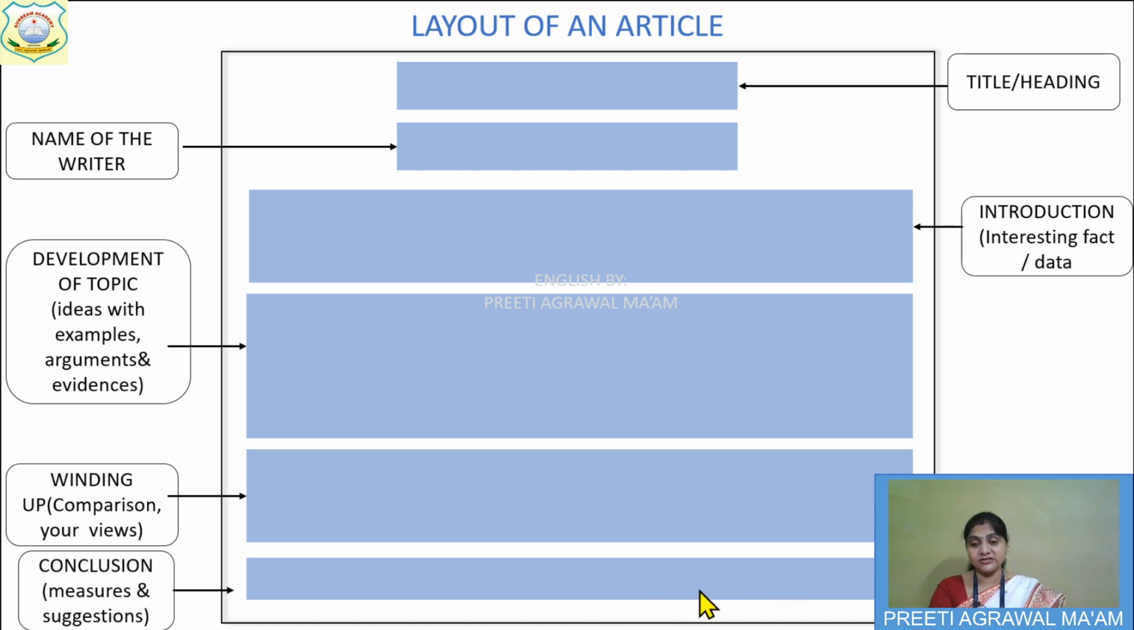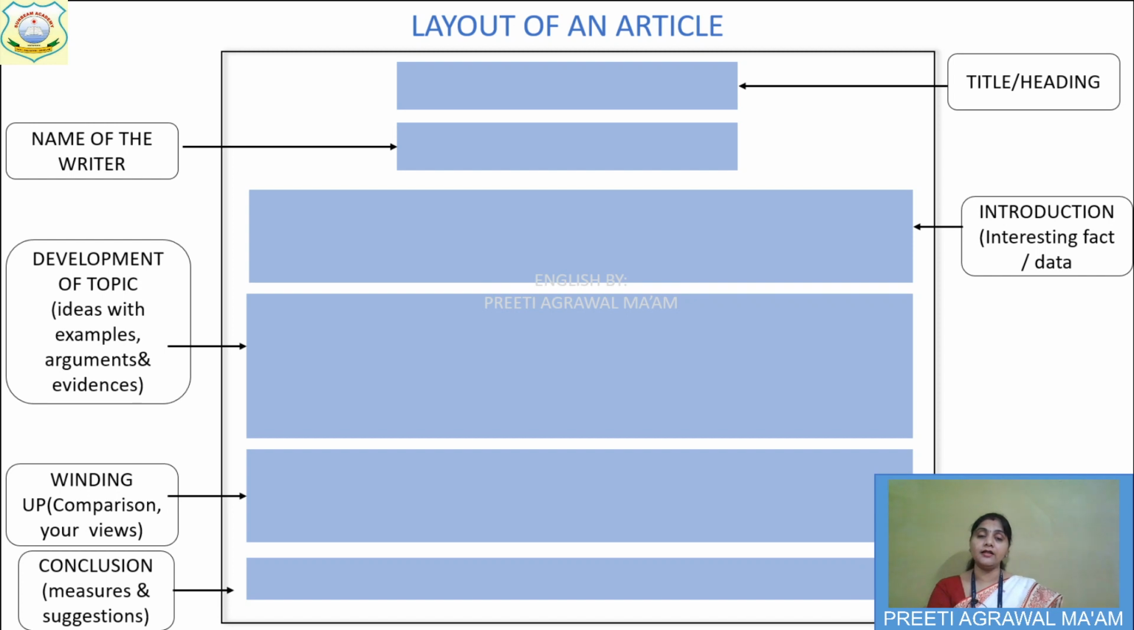You can give your suggestions also: save trees, plant trees, many are there, save water. So you can write any of your suggestions, but it should be related to the topic, this heading. Whatever your theme is, all the paragraphs should be related to that, and especially this concluding part should be related to the theme. Okay, so this is the layout of an article.